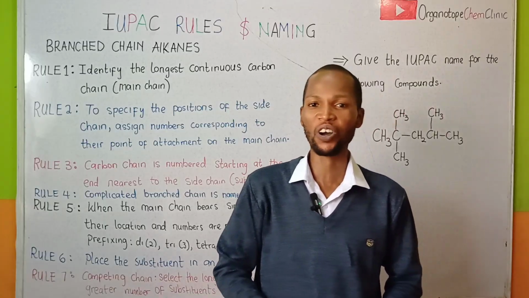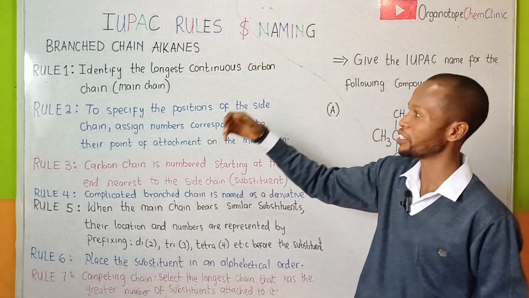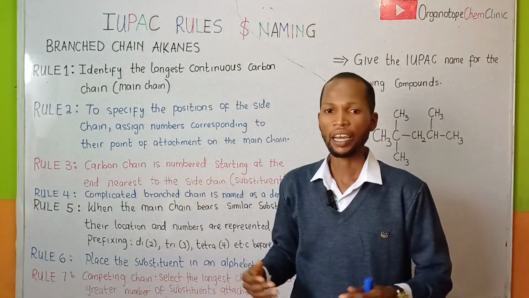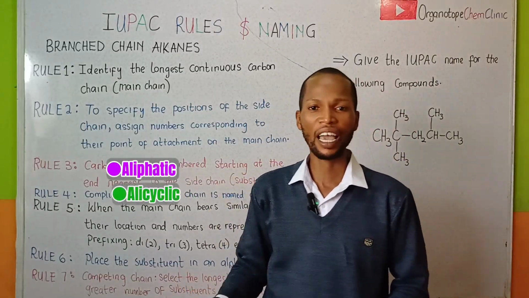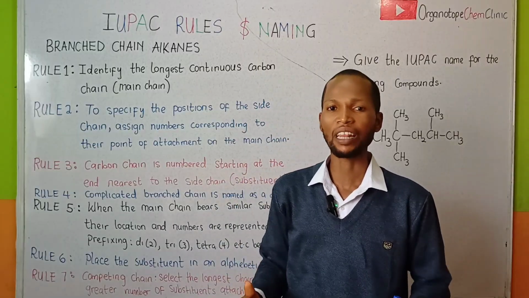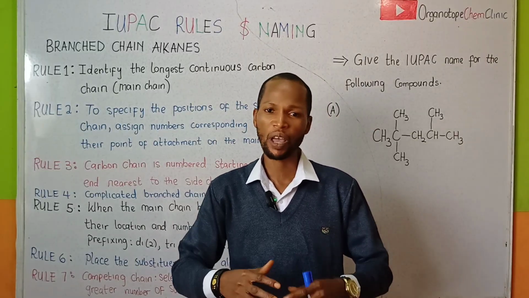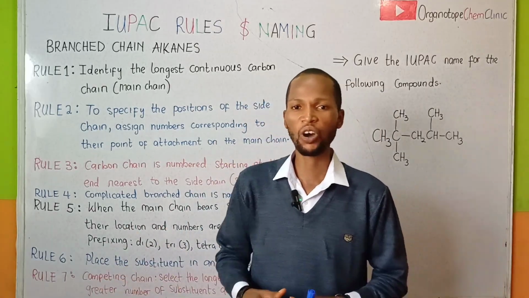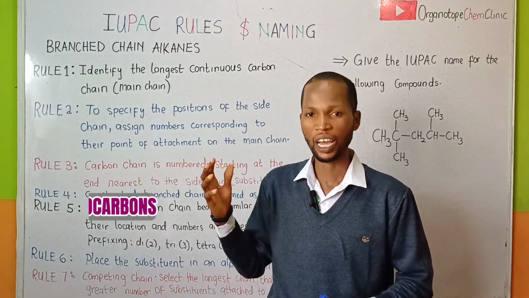In this episode of Organic Chemistry, we are going to be talking about the IUPAC rules and naming of branch chain alkanes. We all know that hydrocarbons are subdivided into the aliphatic, alicyclic, and the aromatic hydrocarbon. The alkanes belong to the aliphatic group of hydrocarbon. Under the aliphatic hydrocarbon, we have the straight chain and the branch chain alkane. We've considered the nomenclature of the straight chain alkane in my previous video lesson entitled Hydrocarbons.